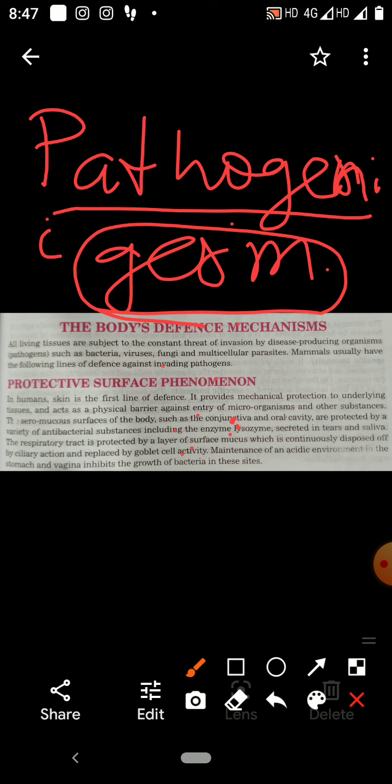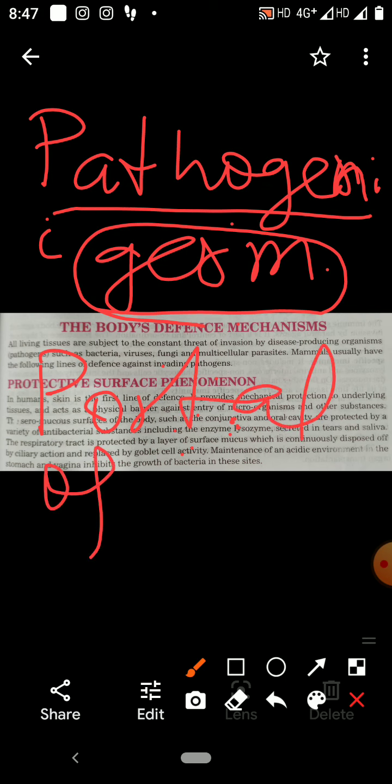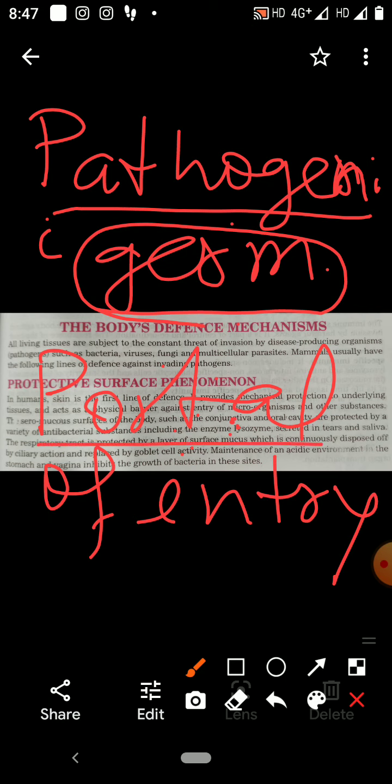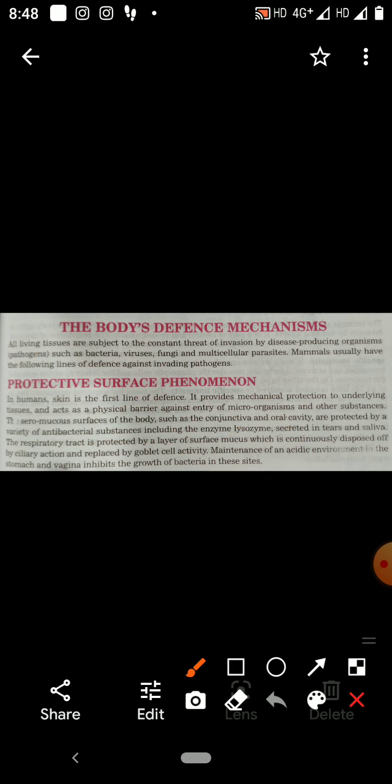So these disease causing germs enter our body through a certain route. The route through which they enter our body is called the portal of entry. That certain route through which disease causing germs enter our body is called the portal of entry. So which are the portals of entry?